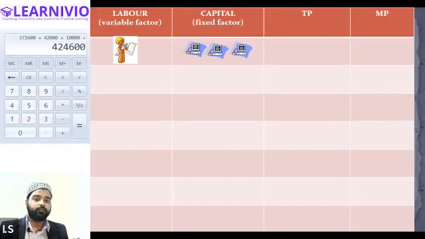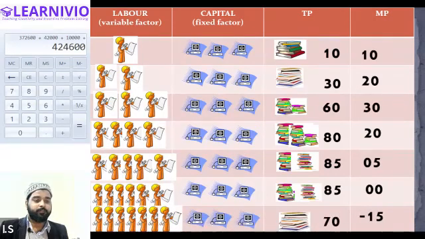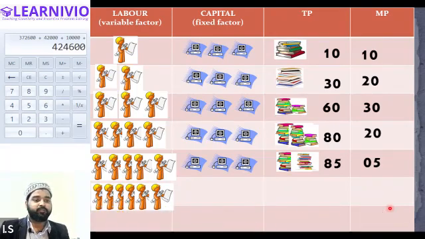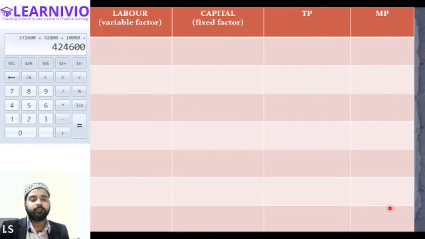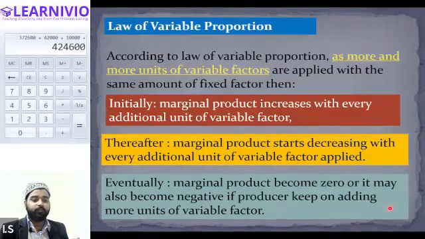All right. Now moving on to the next point. On the basis of this table, we can draw the diagram for the law of variable proportion. So Alexander, before moving forward, let's write everything down. Write down the definition of the law of variable proportion. Then also draw the table. Then we will be drawing the diagram. Okay, sir. Write it down. Let me know when you are done.